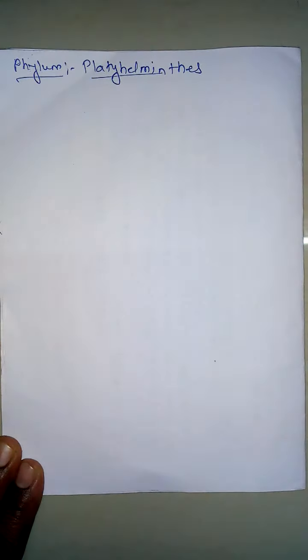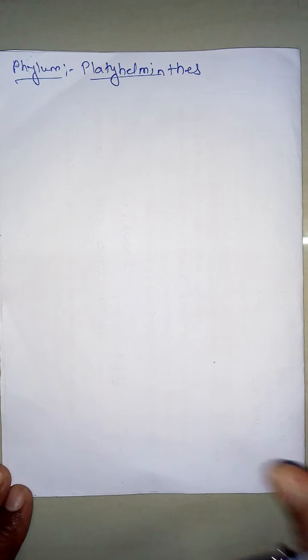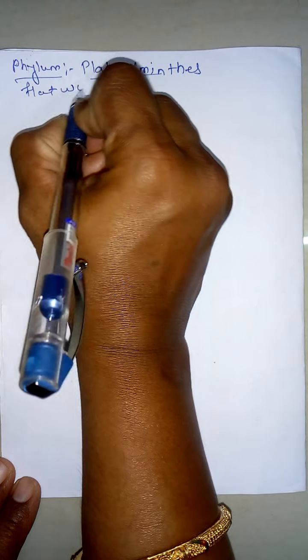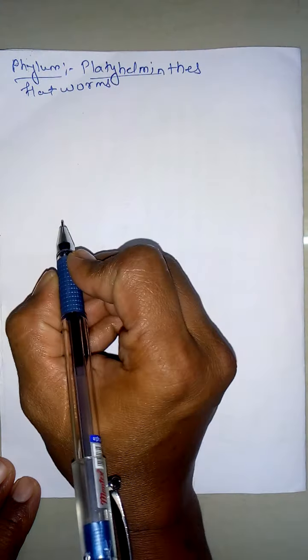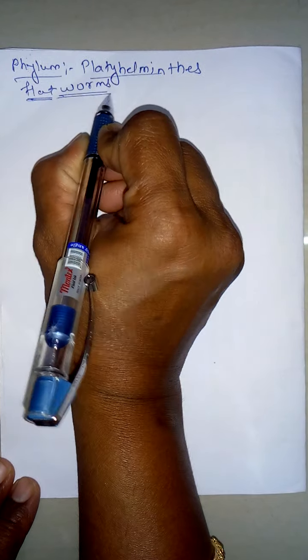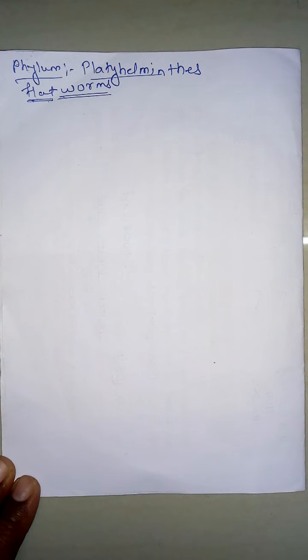Hello students. Today we are going to study the next phylum, that is phylum Platyhelminthes. The meaning of Platyhelminthes is the flatworms. So in short, these are animals with a worm-like body, but the body is flat. Though the body is worm-like, it is flat, so we call them the flatworms.